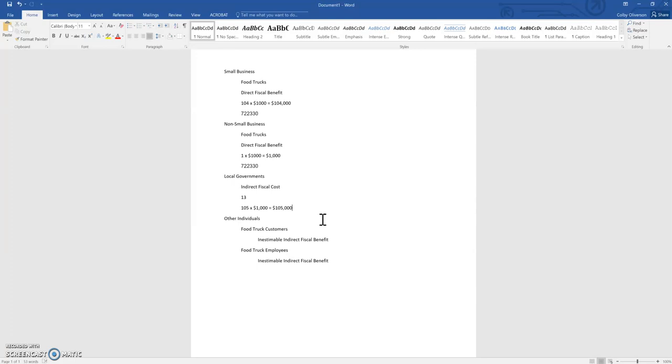And we are not sure when or if or how much food truck companies will be passing on those savings to food truck employees in the form of higher wages. So we are just recognizing that these two groups may experience indirect fiscal benefits, but we are not sure how much benefit they will be receiving.